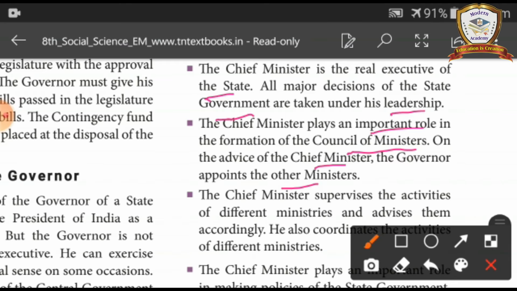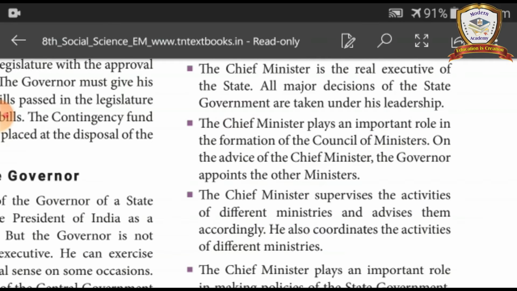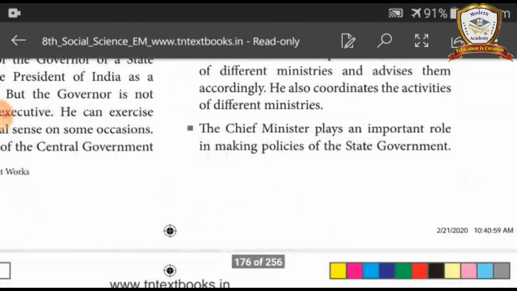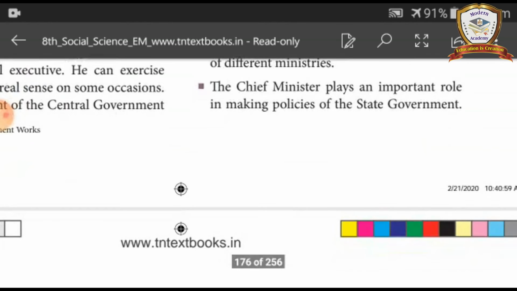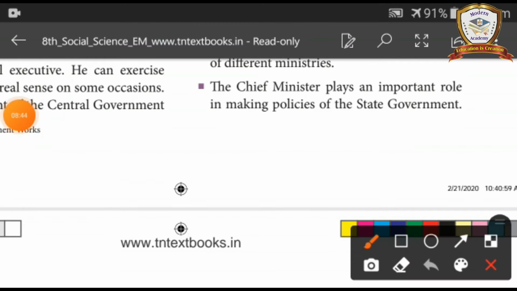The chief minister supervises the activity of different ministries and advises them accordingly. He also coordinates the activity of different ministries. The chief minister plays an important role in making policy of the state government.